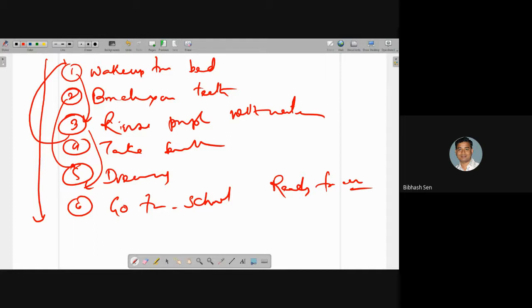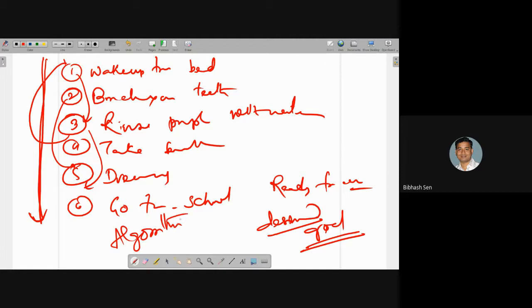So our desired goal will be accomplished when we follow a predefined number of steps. That is our algorithm. It means that you have to follow the number of steps.